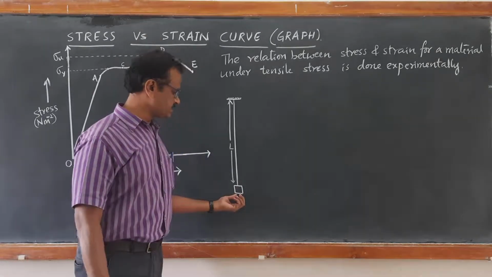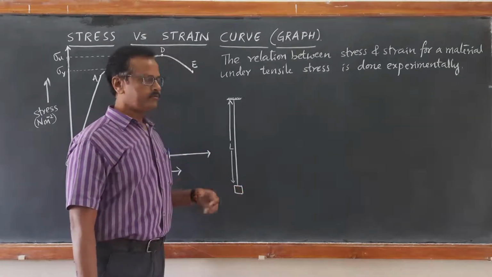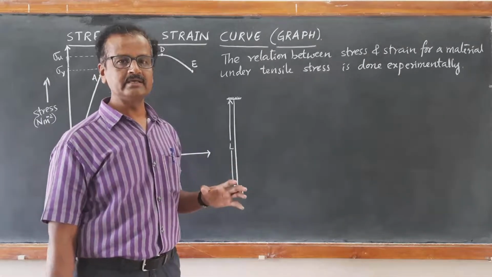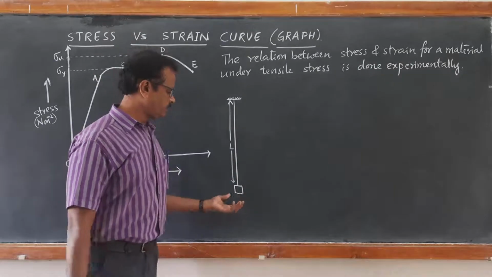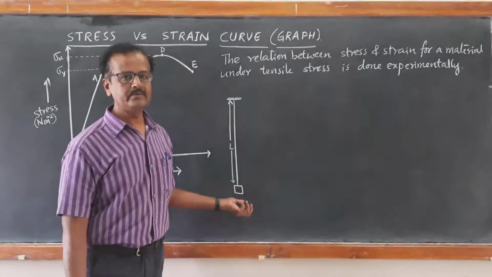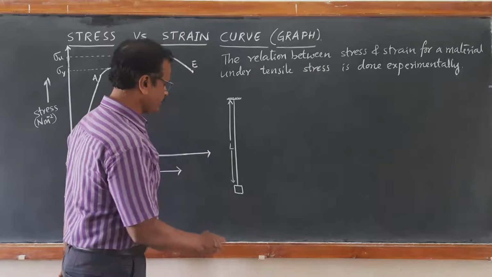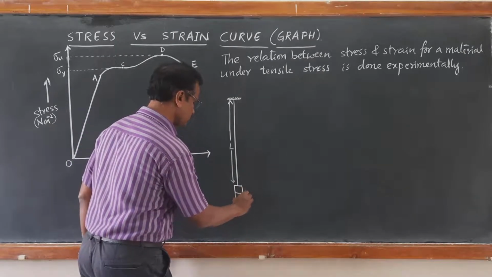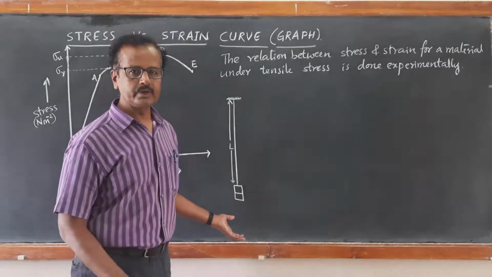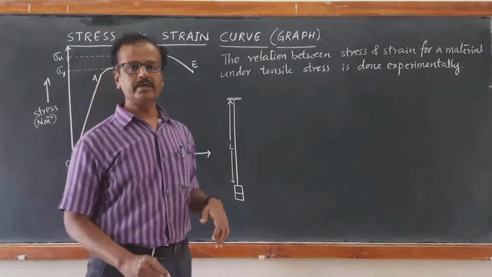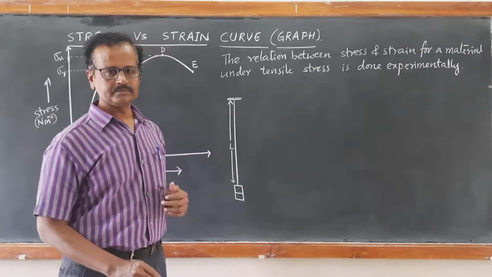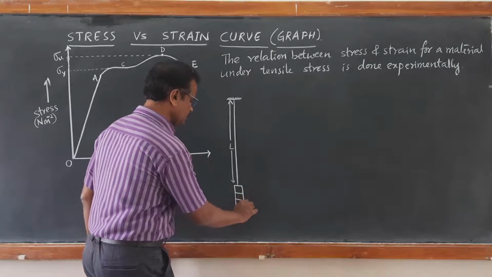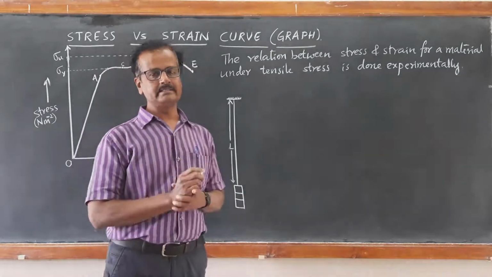For each noted tensile stress, the corresponding tensile strain is calculated, and then the wire is loaded with a heavier load. Every time an observation is taken, the external load is increased, say from 100 gram to 200 gram, and the corresponding change in length is noted down. The external load is kept on increasing.